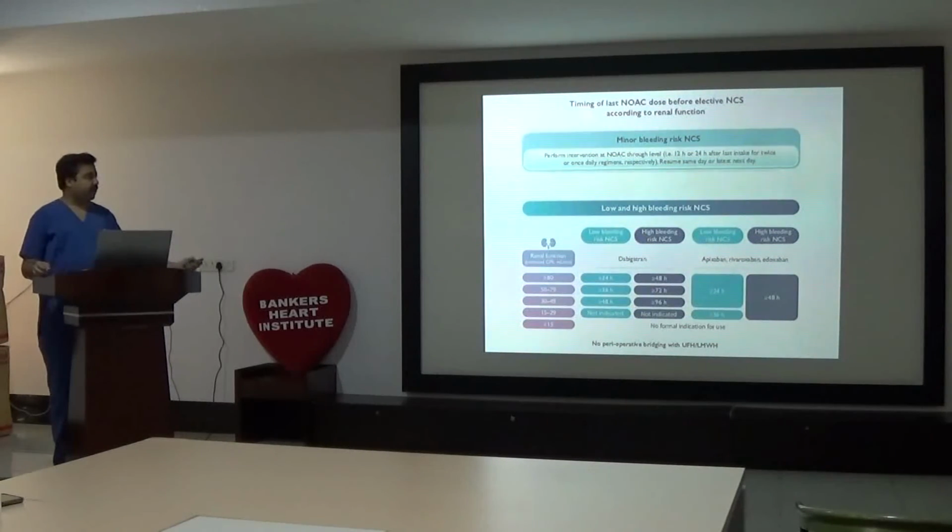And for minor bleeding risk surgery like skin procedures, dental, ophthalmic procedures, we can continue with NOACs but do surgery at the time of the next dose of NOAC. Like in case of dabigatran, 12 hours after the last dose, and in case of rivaroxaban and apixaban, 24 hours after the last dose. Edoxaban is not available, so we are not talking about that.